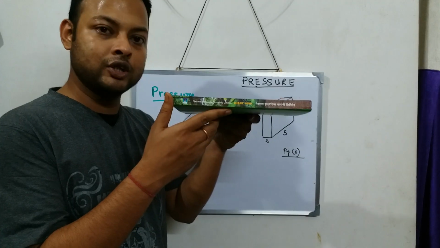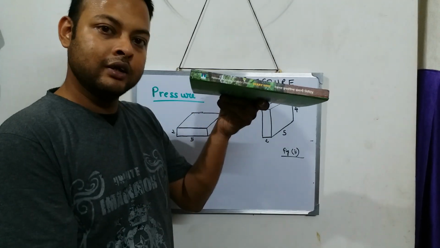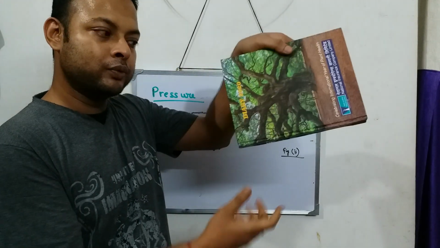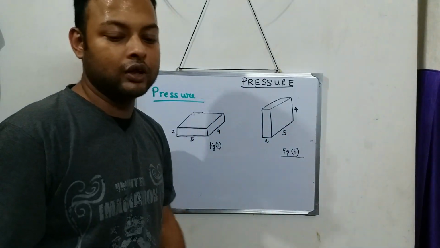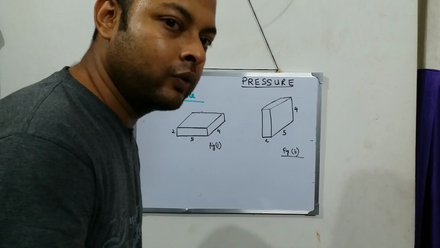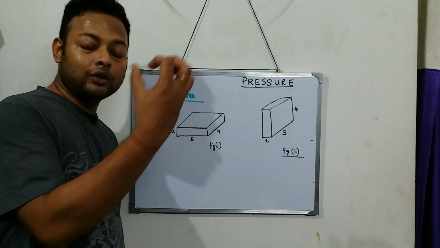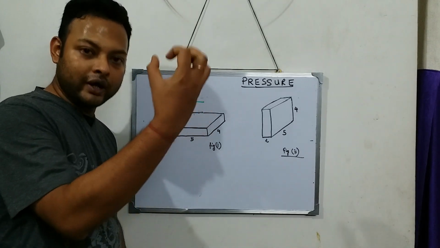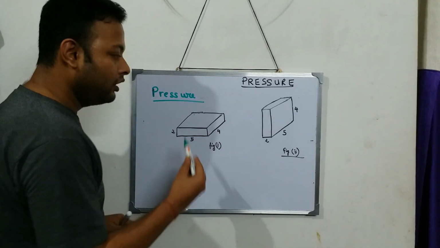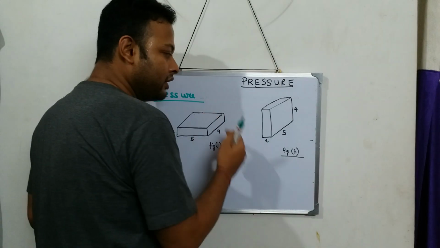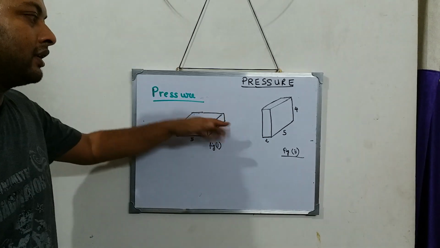If the body is kept in this way, earth will pull it by 800 Newton. This way also 800 Newton. This way also 800 Newton. So in all three ways, the weight of the body will be 800 Newton.